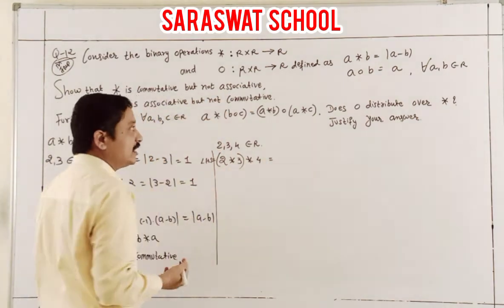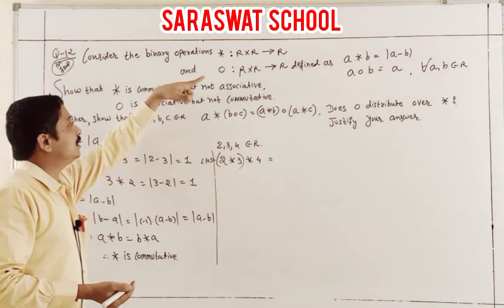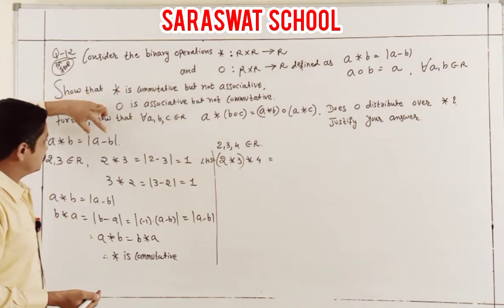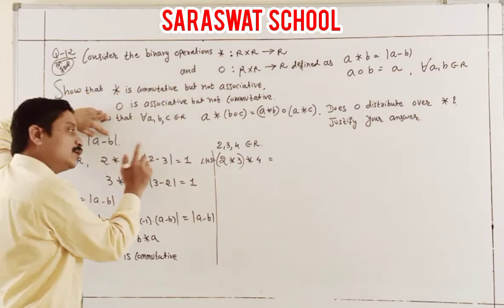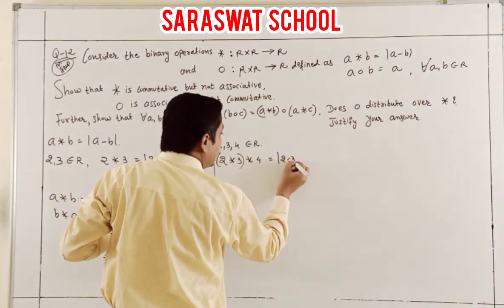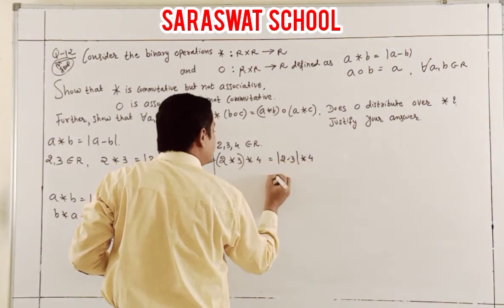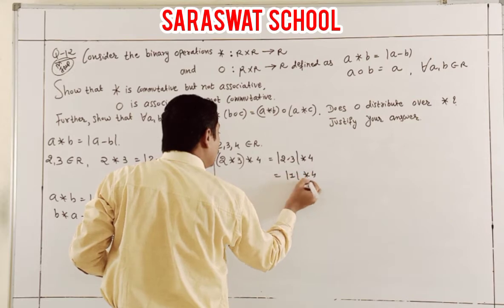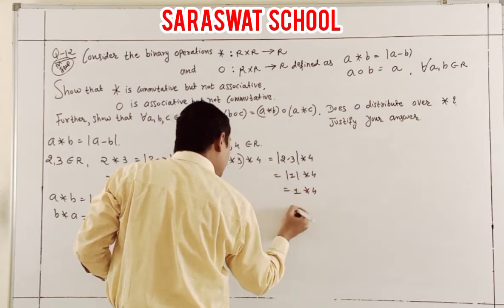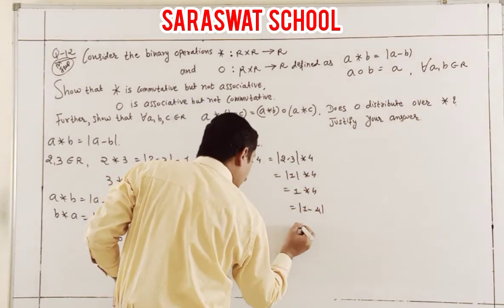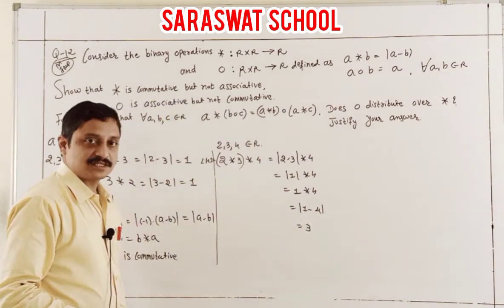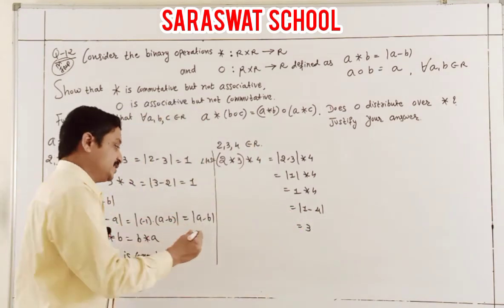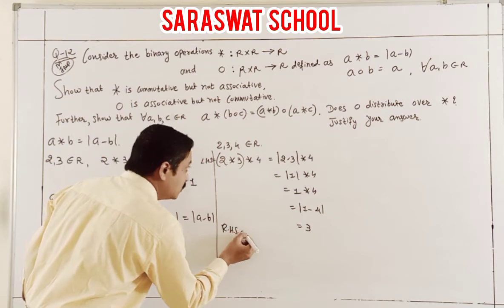Apply the A binary B rule. Already you calculated it, so don't calculate again. 2 minus 3 modulus gives 1, binary 4 is 1 binary 4. You get 1 minus 4 modulus, and the answer is 3. Now the RHS.